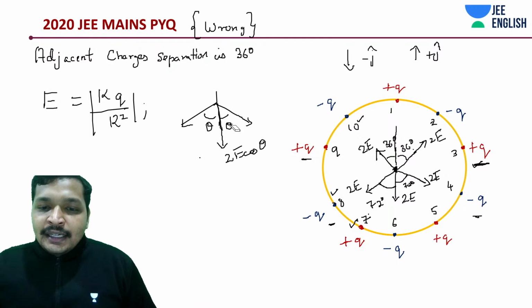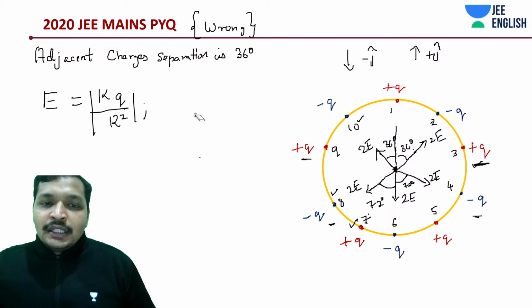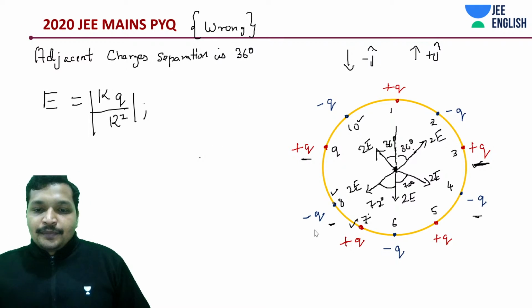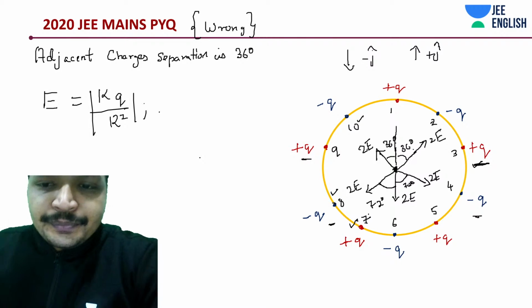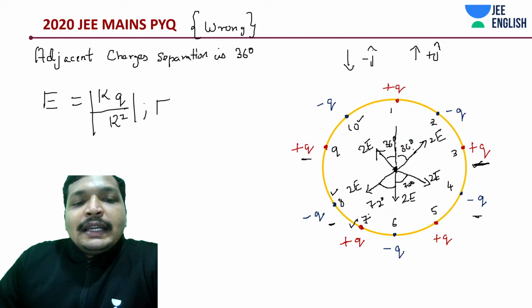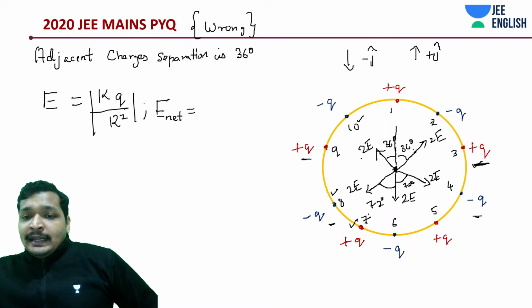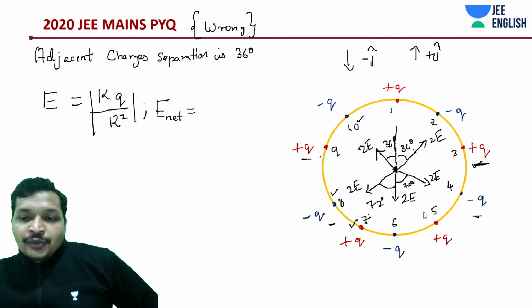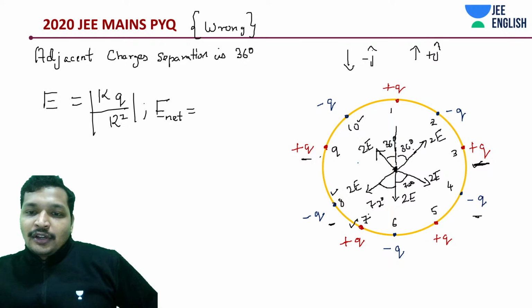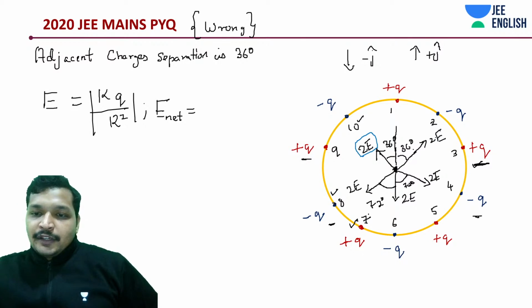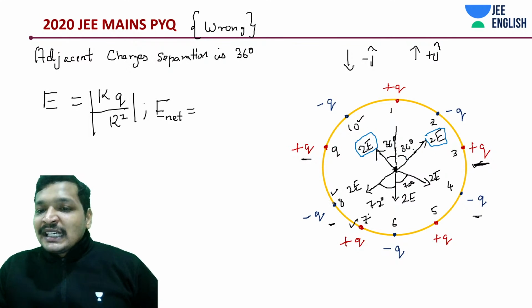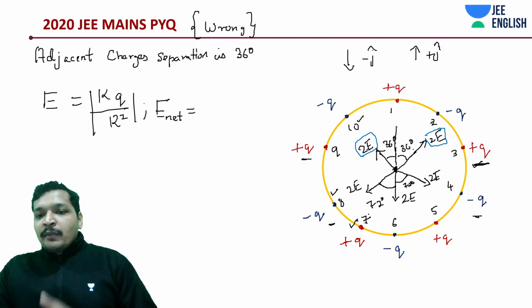So our net field in this case is going to be how much? Let me choose a different color, else this will become very complicated. It's not at all complicated, but it has been made that way. I'm marking this 2e and this 2e. So that would be like 36 degrees with the normal net field.